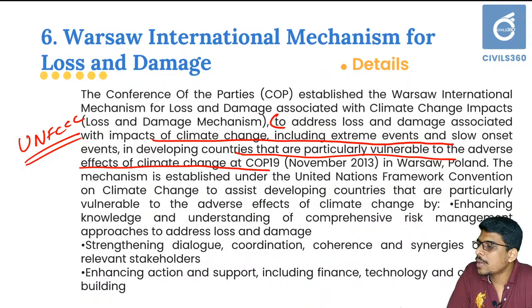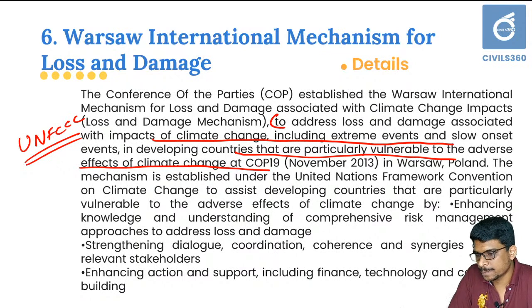To which of the following is the Warsaw International Mechanism, or loss and damage mechanism, related? The first point is it is under the aegis of UNFCCC, and the second point is it aims to address the loss and damage associated with the impacts of climate change. Whenever there is an event resulting from climate change, it can be claimed under the Warsaw International Mechanism for Loss and Damage.